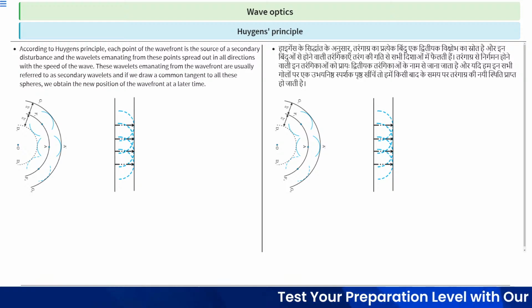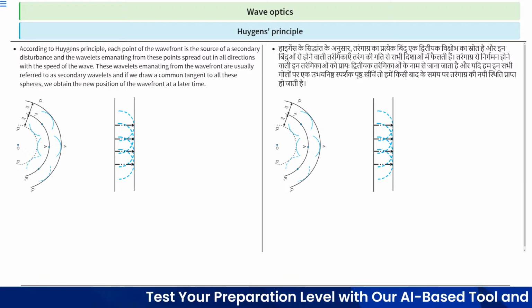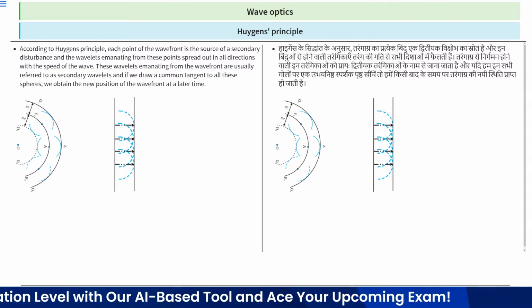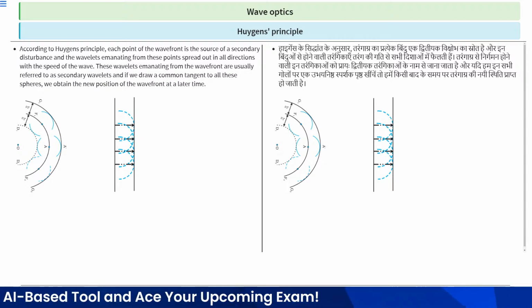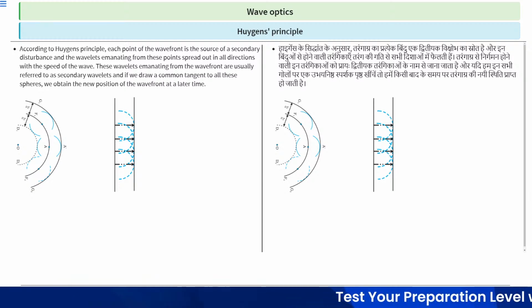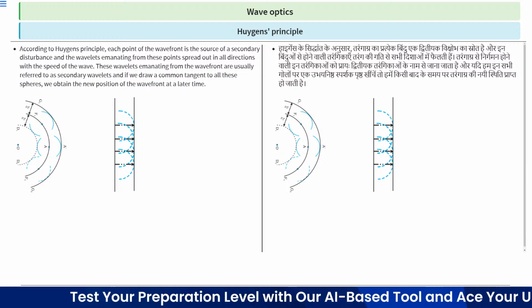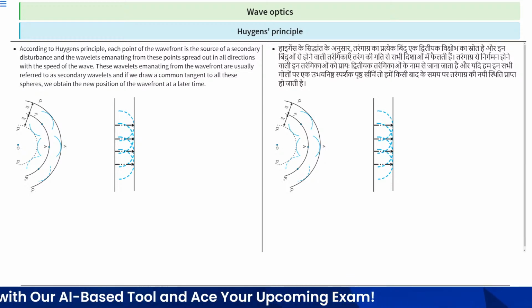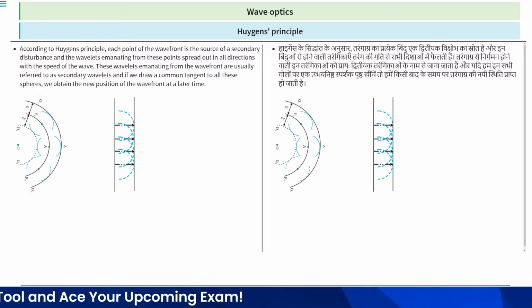And if we draw our common tangent, this is the common tangent to this point and this point, to all these points referred to as secondary wavelets, we obtain a new position. So this is the new position of a wavefront at a later time. So this is the second wavefront. So this is the way how the waves spread out from the point of impact.